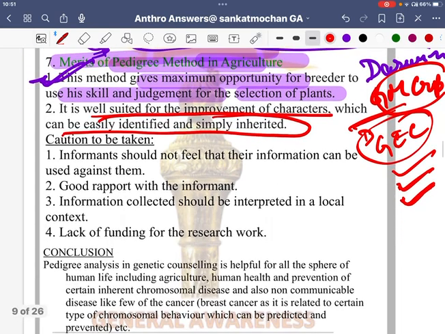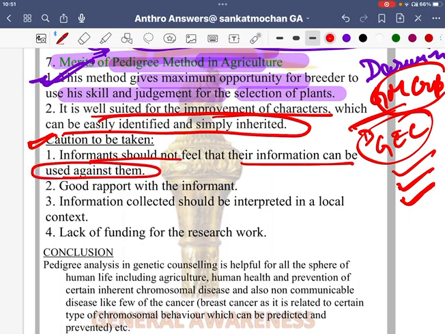Now, caution to be taken. What are the cautions? Informants should not feel that their information can be used against them. Like, if you have a certain hereditary problem, and this information is leaked to the insurance company, then they can charge you a hefty premium, or they can in fact cancel your policy, stating that you have not stated the problem, and you yourself became aware of it later on.